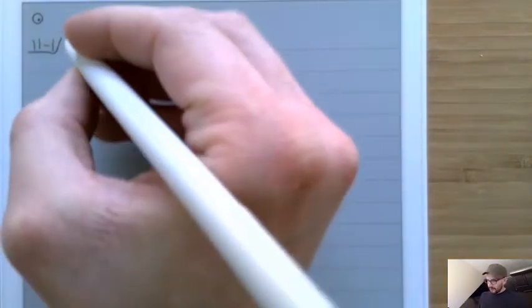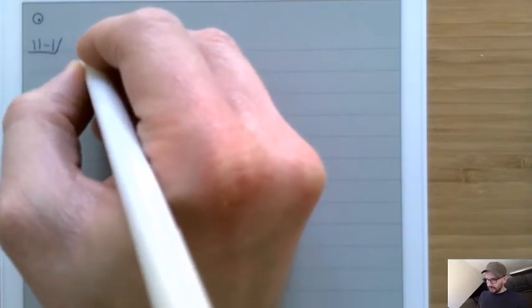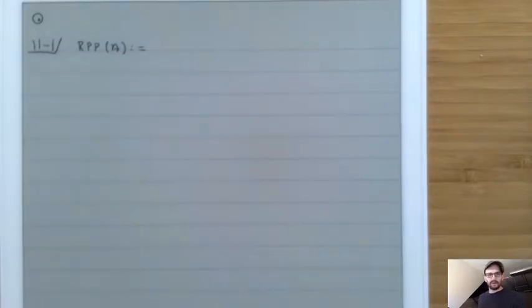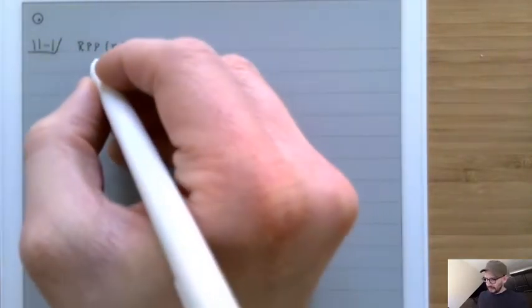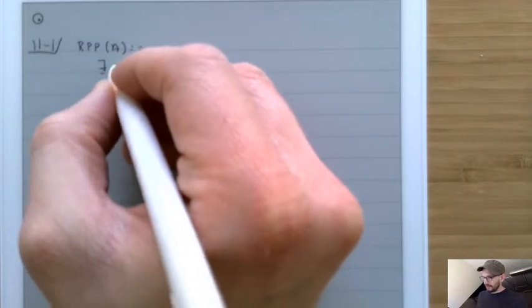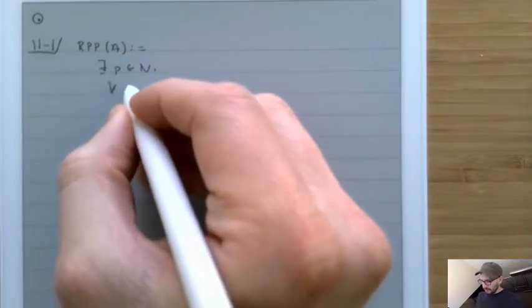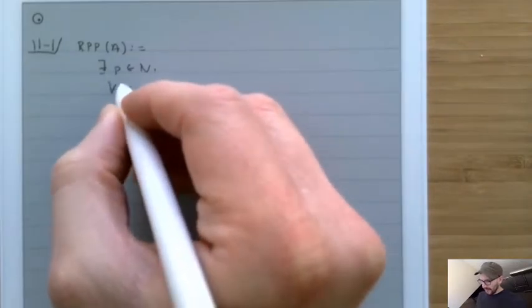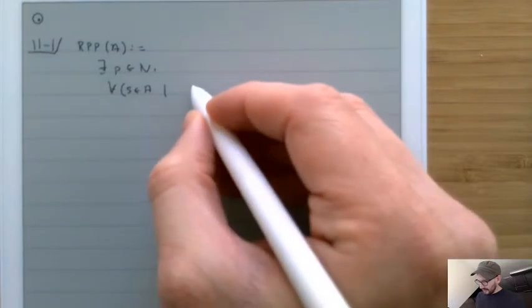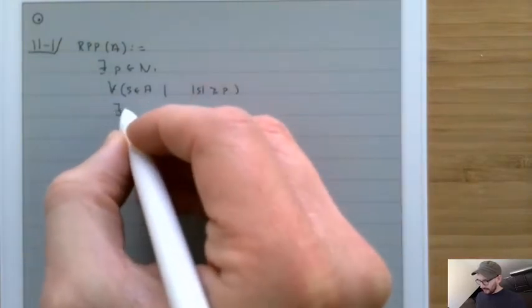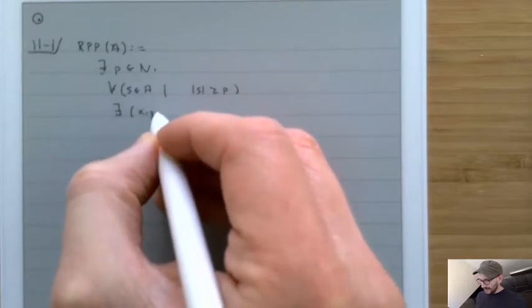Last time we discussed the regular pumping property, which is a property that is true about all regular languages. We can write down the regular pumping property in the following way: RPP(A) is that there exists some number p, and we know this number is really the number of states in the machine, where for all s inside of A such that the length of s is greater than or equal to p, there exists x, y, and z,